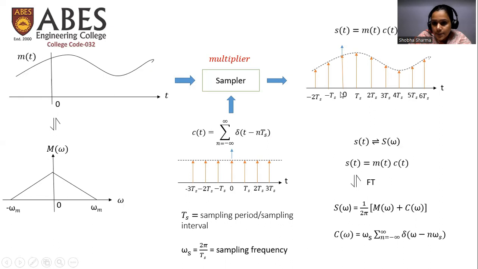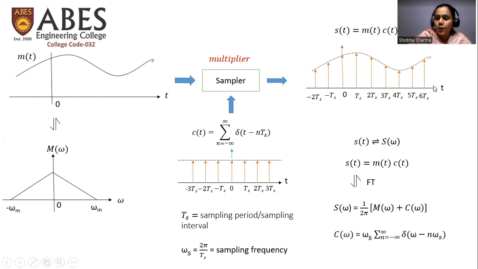Okay, so at this particular time, that means at origin, we get this impulse whose weight or strength is equivalent to the sampled value of the message signal m(t) at this particular time. At Ts, whatever the value of m(t) is the strength or weight of this particular impulse. So at different time instants where the impulse function is defined, we will get the sampled value of our